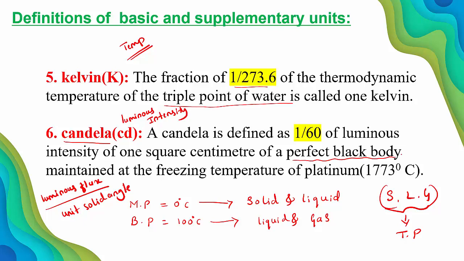The freezing temperature of platinum is 1773 degrees Celsius. When that perfect black body is maintained at the freezing temperature of platinum, then 1/60th of the luminous intensity of 1 centimeter square is taken as 1 candela.